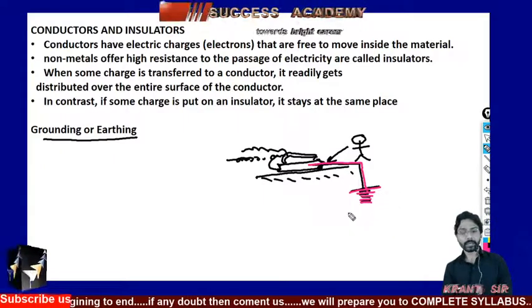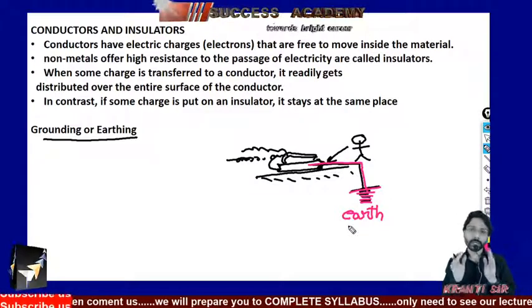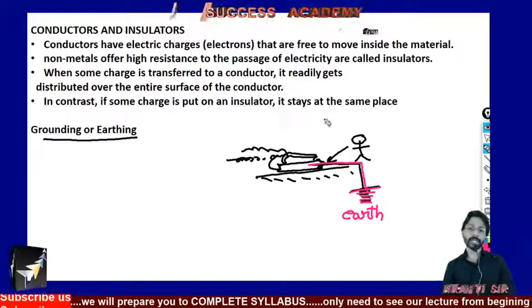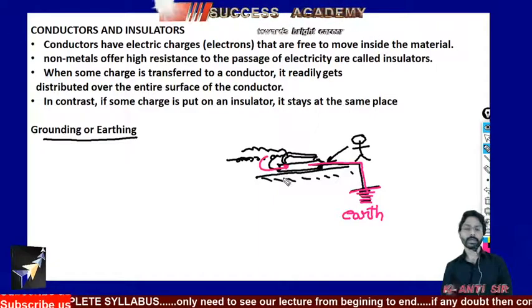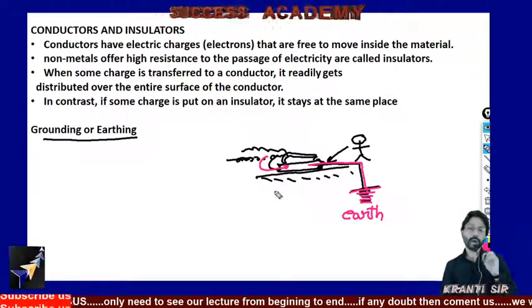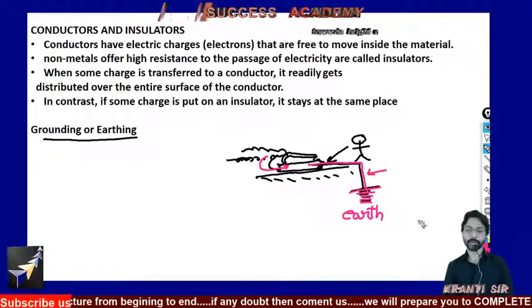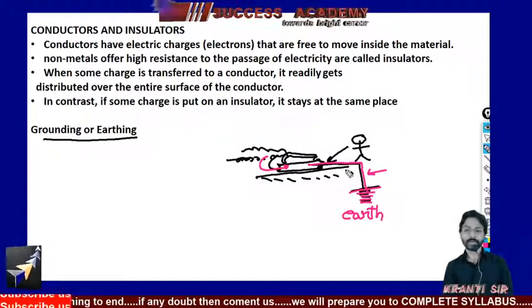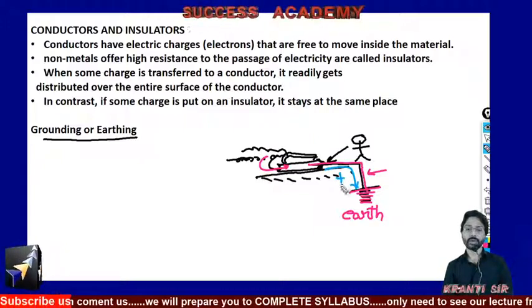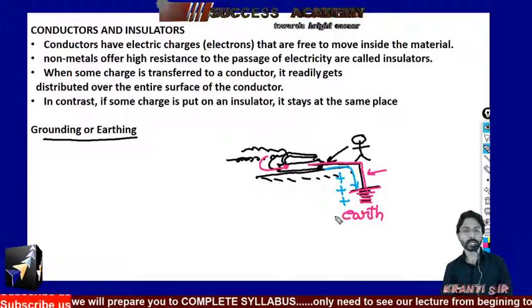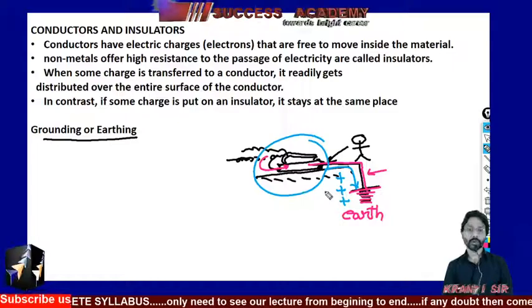Actually what is happening, this ground, or suppose I just say that it is the earth. This earth is a good conductor of electricity. The time the live wire is going to be in connection with the metallic body, then to avoid the electric shock, this ground wire will become active, and because of this ground wire, the earthing will make all the charges go towards the earth, so that there should not be any excess charges, to avoid what? Electric shock.